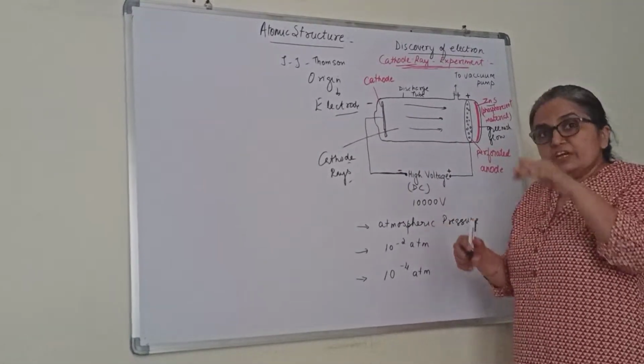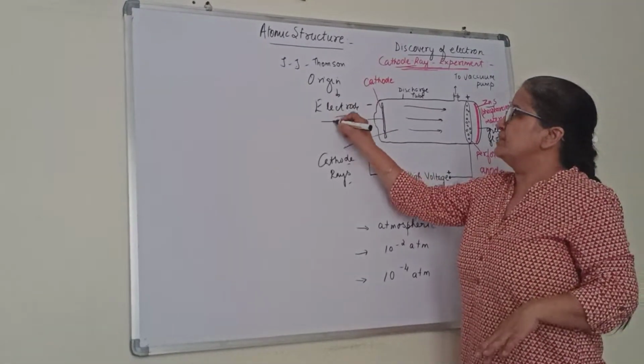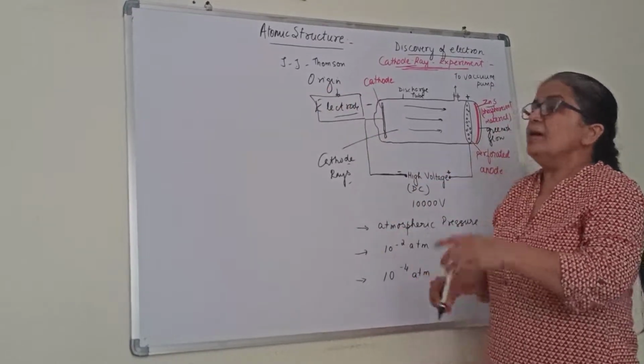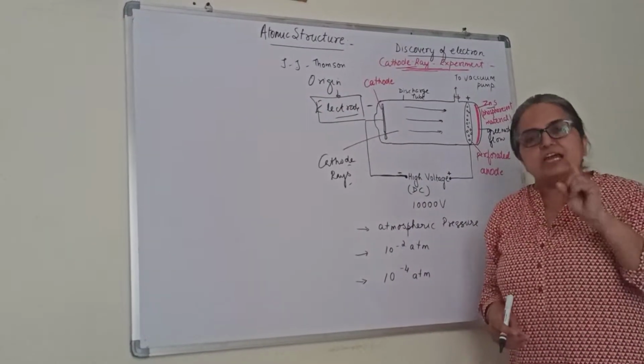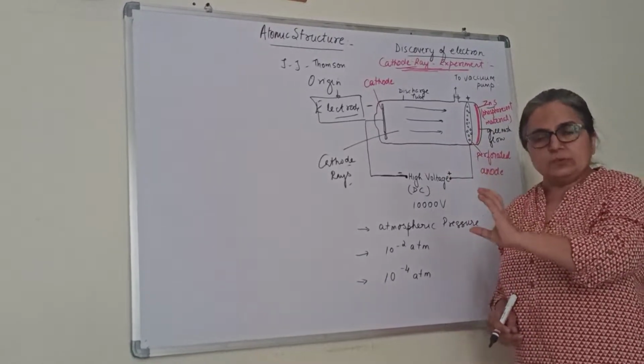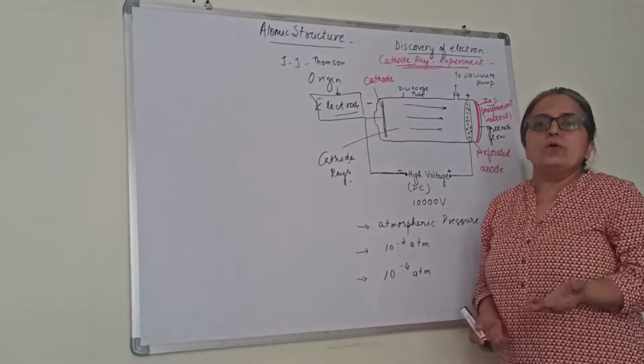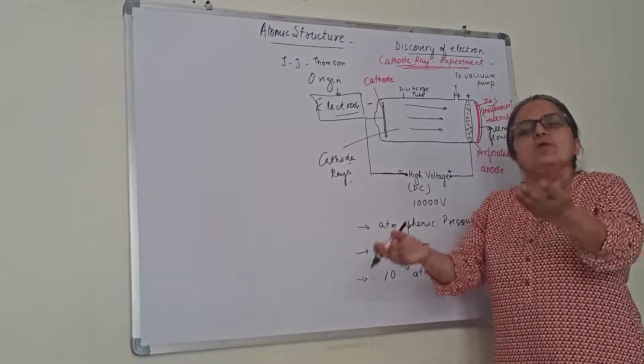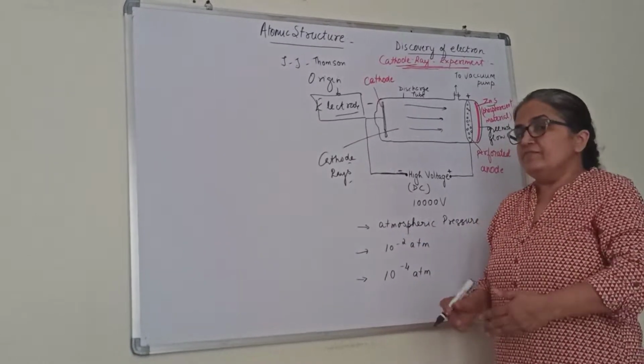So what is the origin, if you have to say? We will say the origin is the electrode. By changing the gas, by changing the electrode, the nature of these cathode rays did not change, because every electrode will give out electrons only.